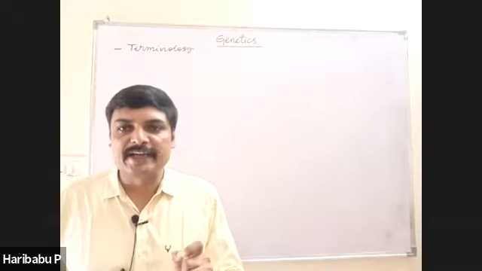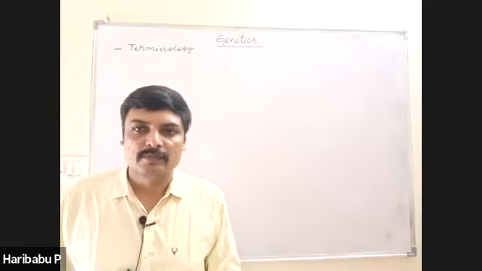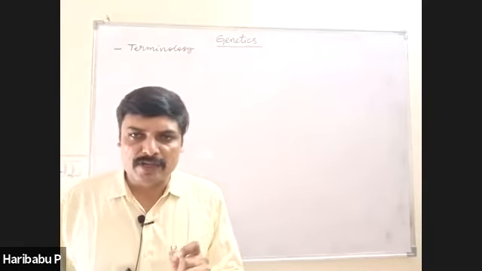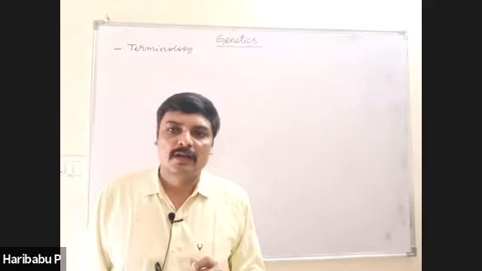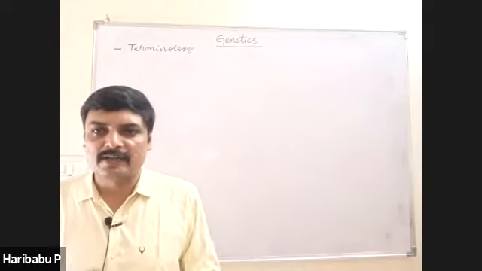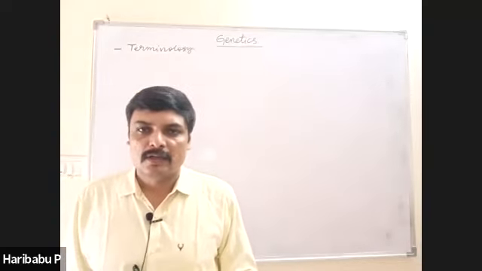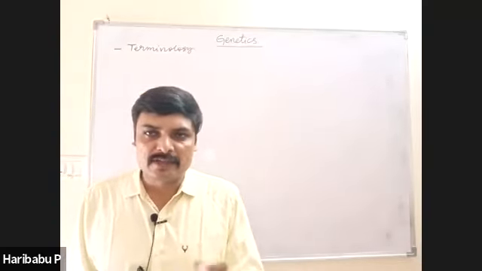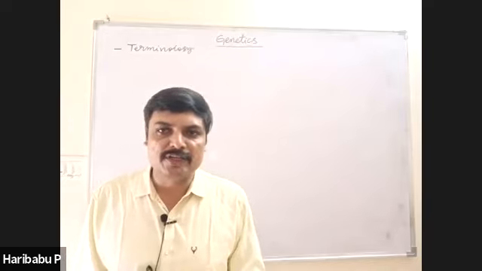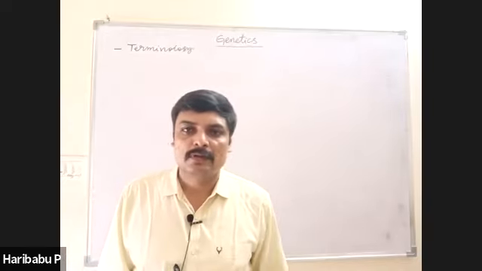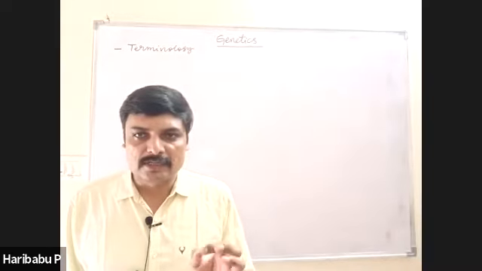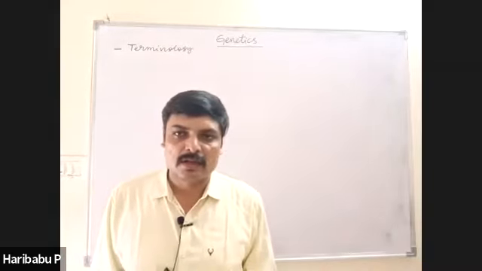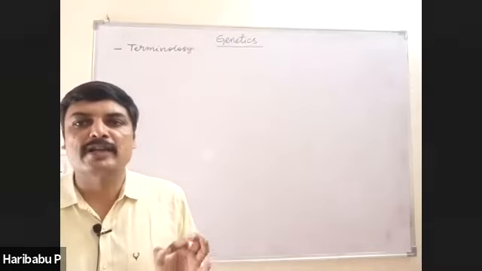Bateson, in 1905. What is the first name of gene? Factor. Who coined the term factor? Mendel. The name factor was replaced by gene by whom? Johansson, in 1909.